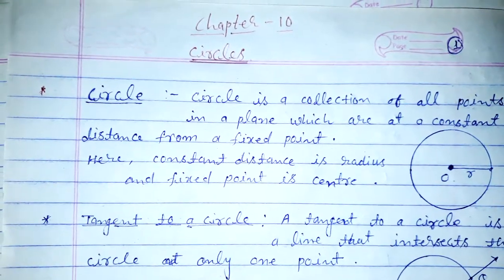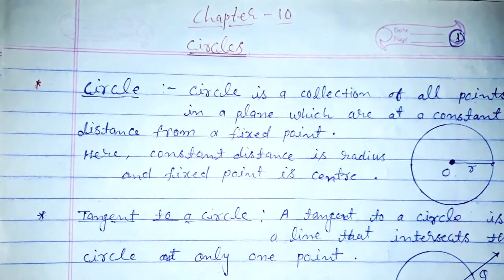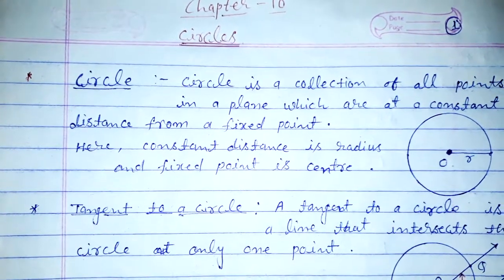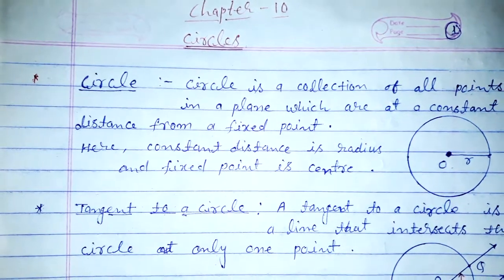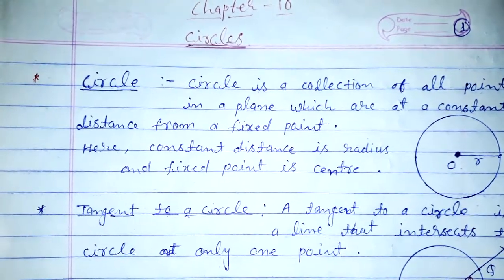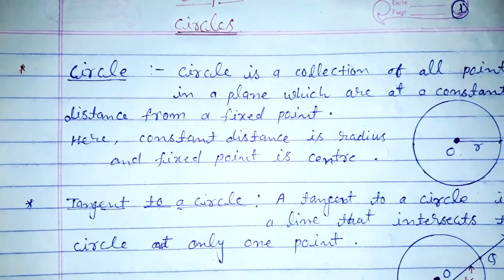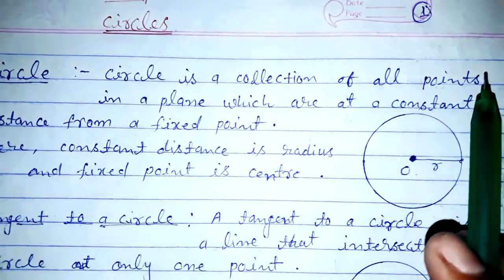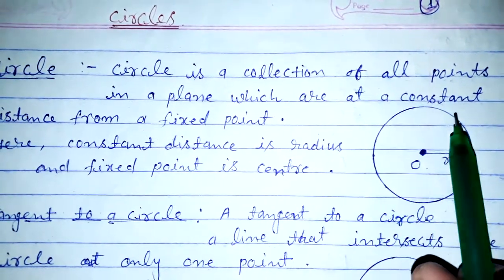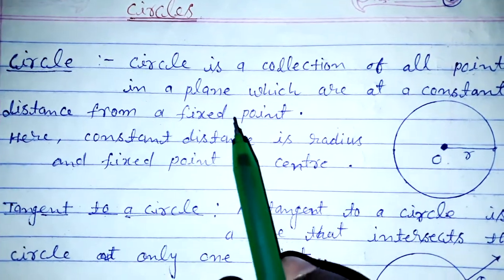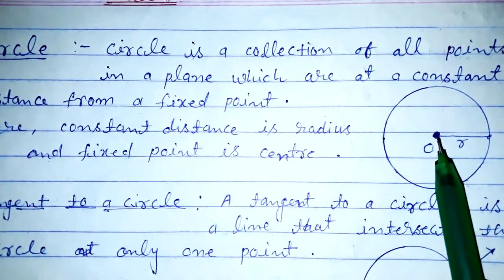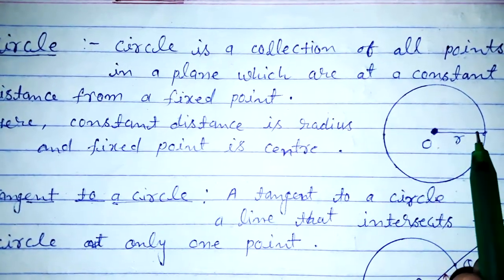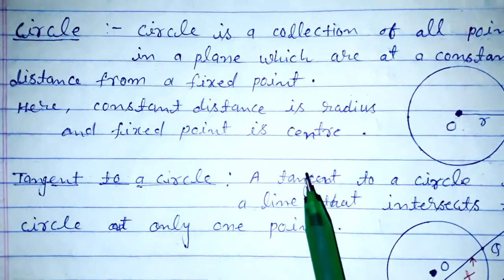You also discussed this chapter in the previous class, the ninth. What is a circle, and radius, center, chords, and others, also definitions. So here I only remind you what a circle is. A circle is a collection of all points in a plane which are at a constant distance from a fixed point. This is the fixed point. The constant distance is called the radius and the fixed point is called the center.